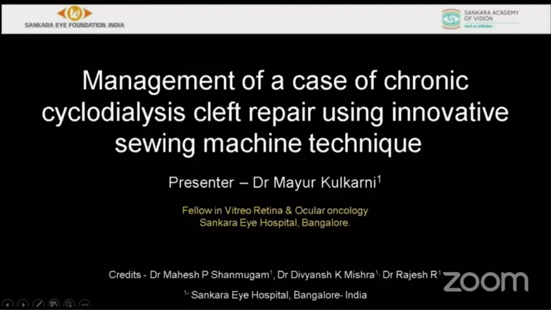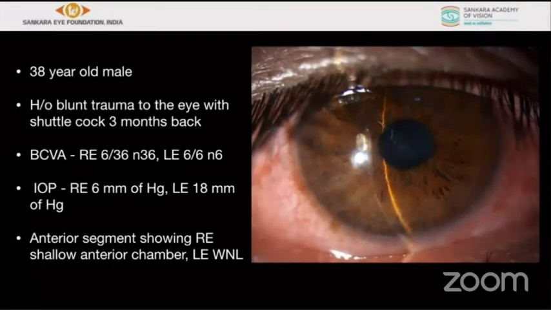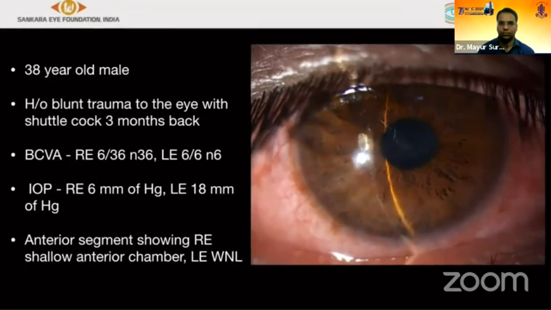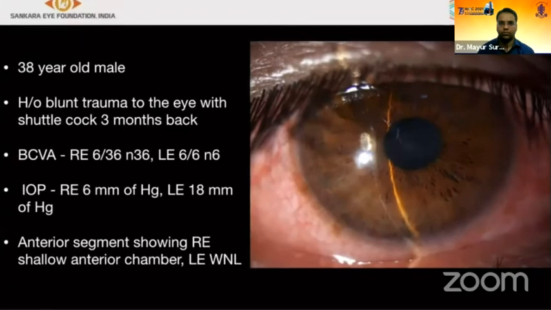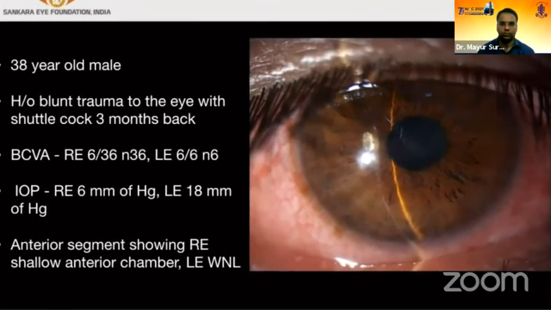You're showing the management of a case of a chronic cyclodialysis cleft repair using an innovative sewing machine technique. This was a 38-year-old male with history of blunt trauma to the eye with a shuttlecock 3 months back. Best corrected visual acuity in the right eye is 6/36, left eye is 6/6.